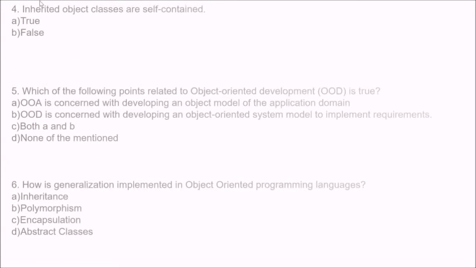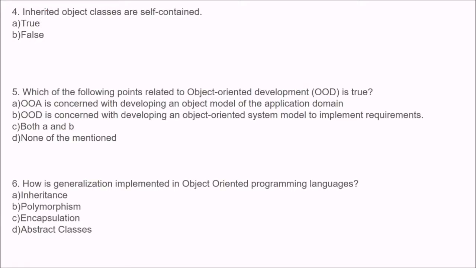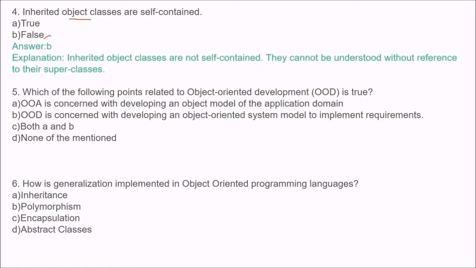Now the next question is: inherited object classes are self-contained. The answer is false, because the inherited object classes are not self-contained. They cannot be understood without reference to their superclasses, though they are independent. A kind of independent, but the dependency on the base class is always there. So you cannot say that they are purely independent or purely self-contained.